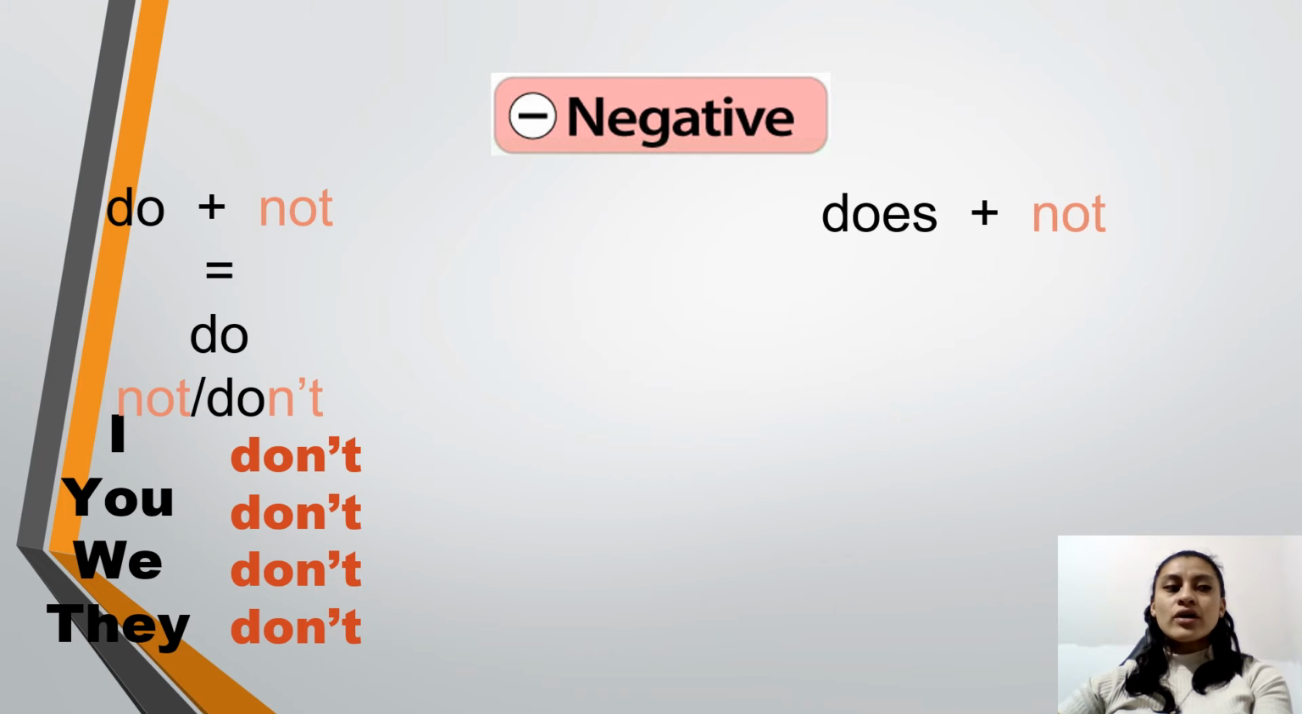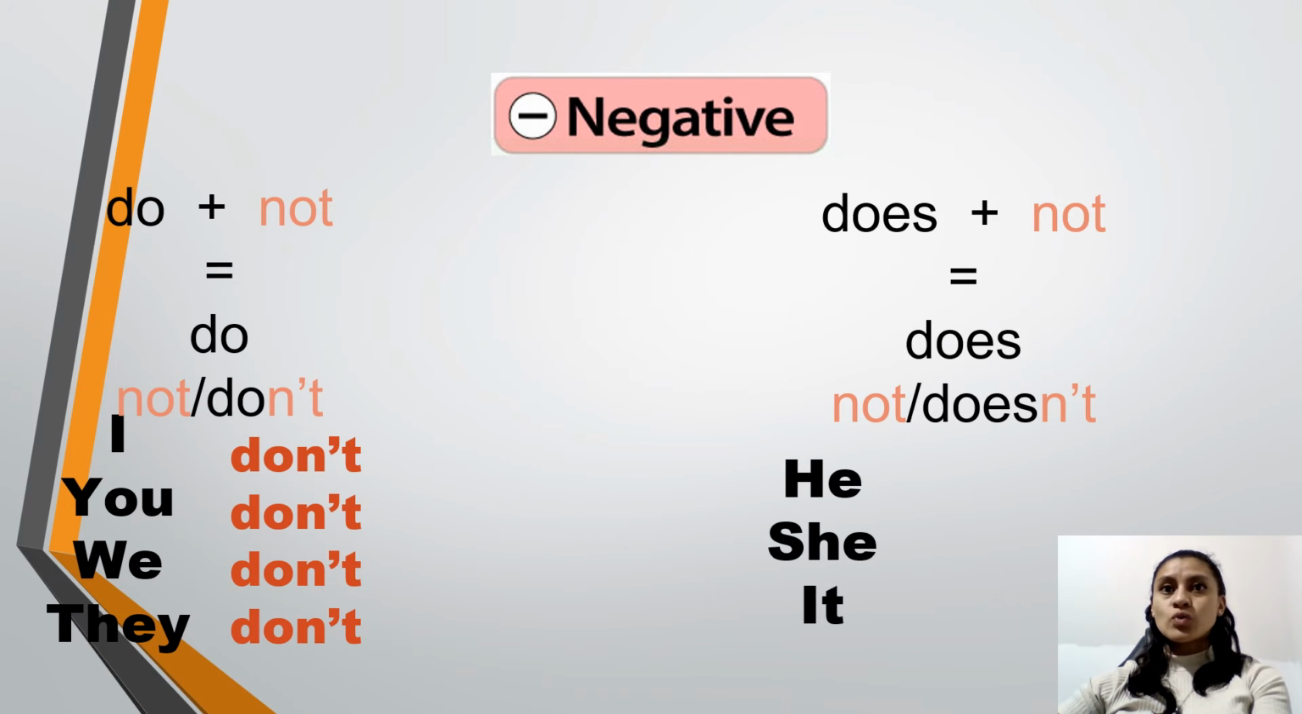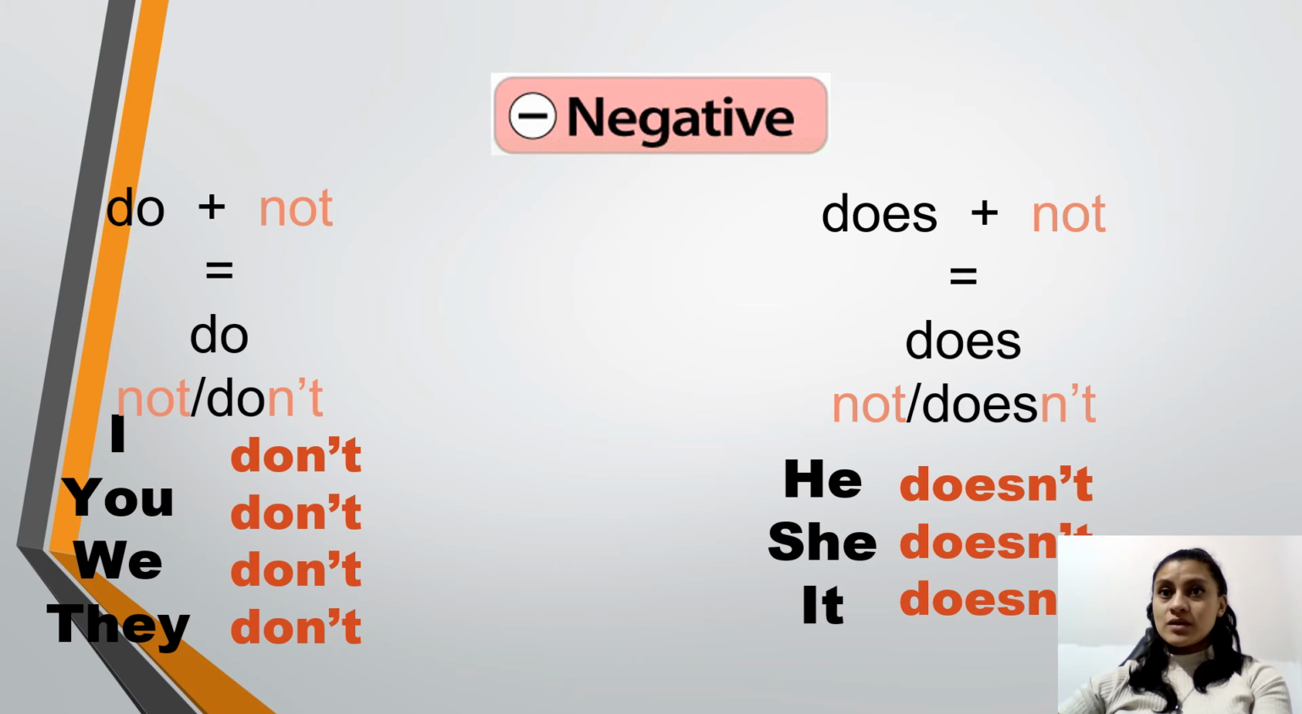And also we are going to have here the auxiliary does plus not, that we are going to have doesn't, and we are going to use with he, she, and it. That is the difference about the auxiliaries when we use with the different personal pronouns. So please you have to pay attention in this part. Don't for I, you, we, they, and doesn't for he, she, it.